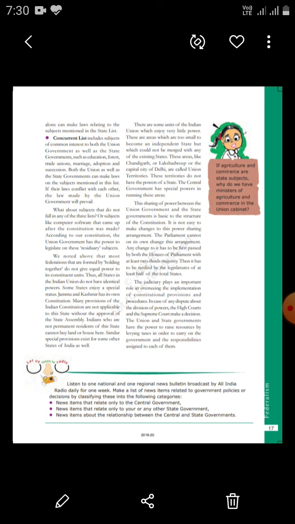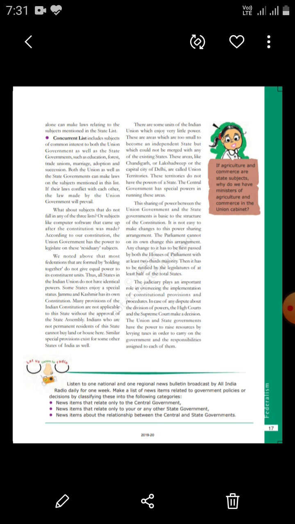So, various special privileges and powers were given to the state of Jammu and Kashmir, but after the amendment of Article 370, Jammu and Kashmir became a union territory, and the Constitution of India is now applicable in the state of Jammu and Kashmir.